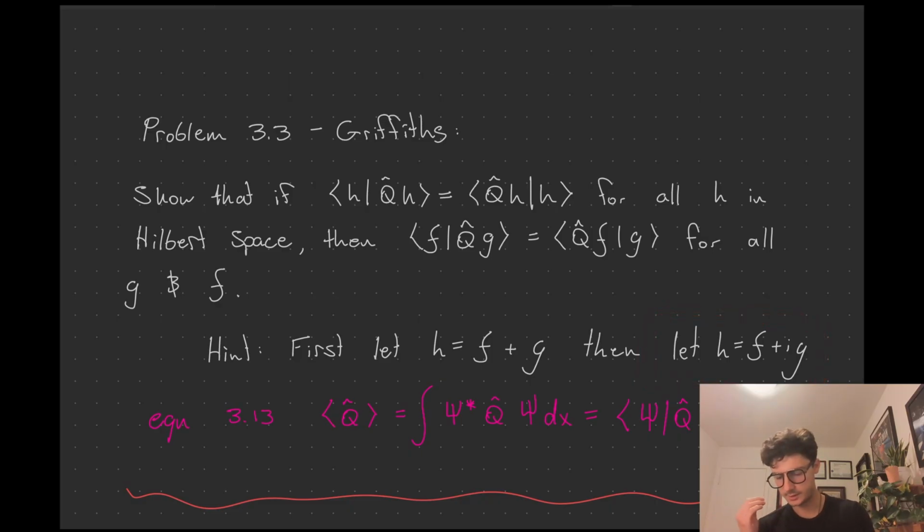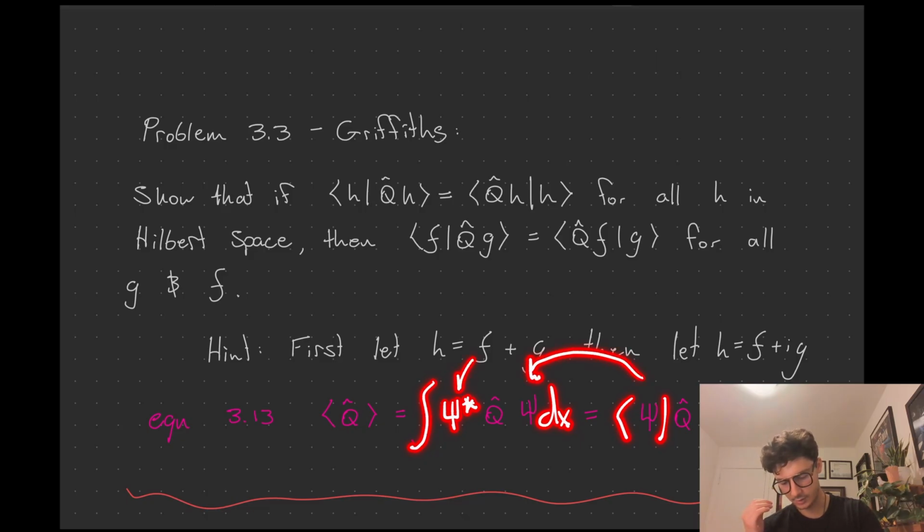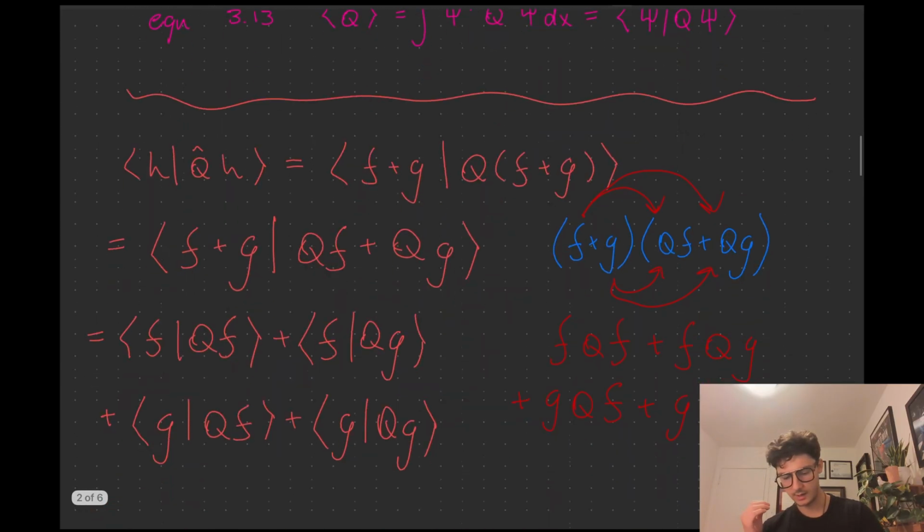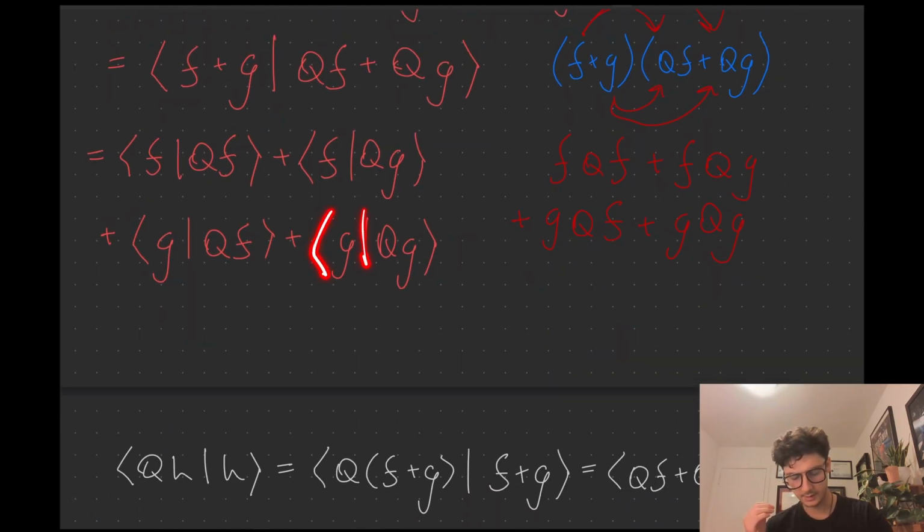The only thing I want to say about this is there's an I over here. Keep in mind that when you have something in the bra, this bra literally represents this right here. So this bra is literally the integral and the complex conjugate. And then this ket over here is just this guy, and this operator is this operator in the middle. So the only difference you're going to have here is you're going to have to complex conjugate whatever is in the bra if it has an I. So any scenario where the G right here is in the bra, there's going to be an I.